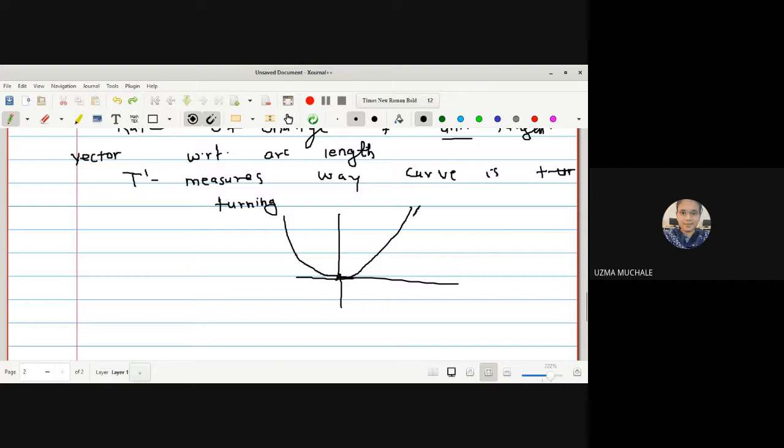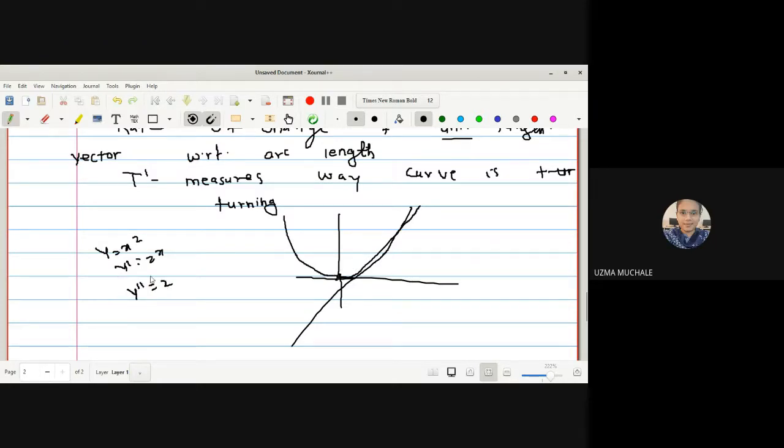Suppose I am finding at this point. So this is the slope of a tangent, correct? Okay. Now if I want to find out the rate of change of a slope of a tangent, that means second derivative. Suppose the curve is y is equal to x square. So y dash is 2x, y double dash will be 2.